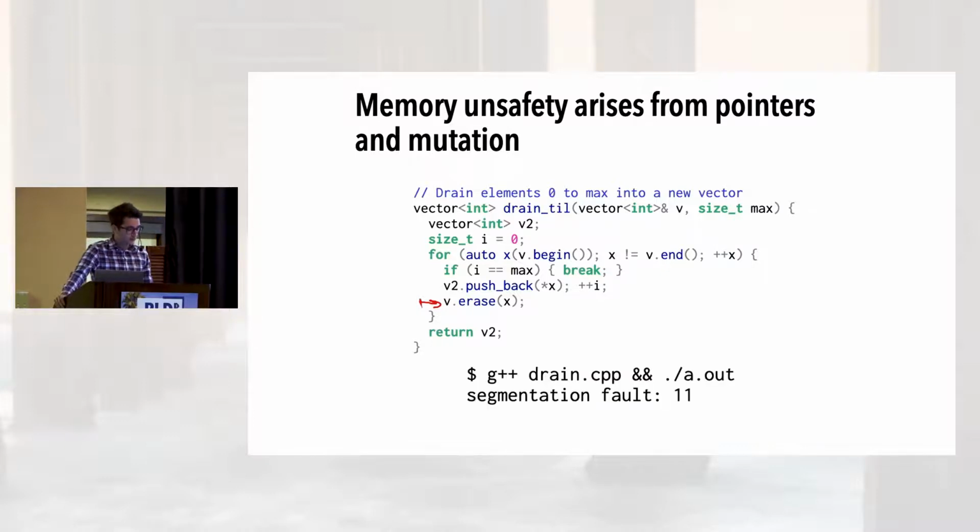If you run it with the right input, you'll get a segfault because this code has two simultaneous references to the vector v, which are the iterator x and v itself. And you allow v to be mutated through one of those aliases, leading x to point to deallocated memory. More generally, this means any tool which checks a program for memory safety needs to understand pointers and mutation, which were exactly our two problems.